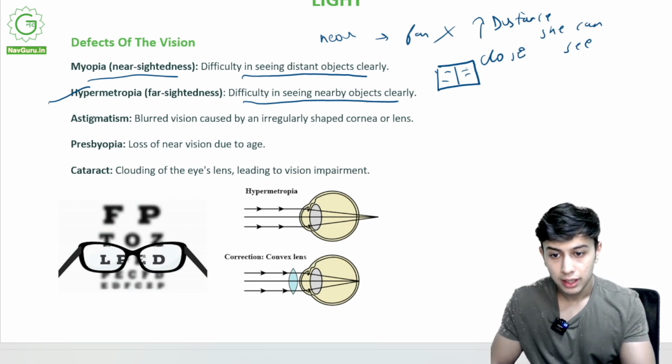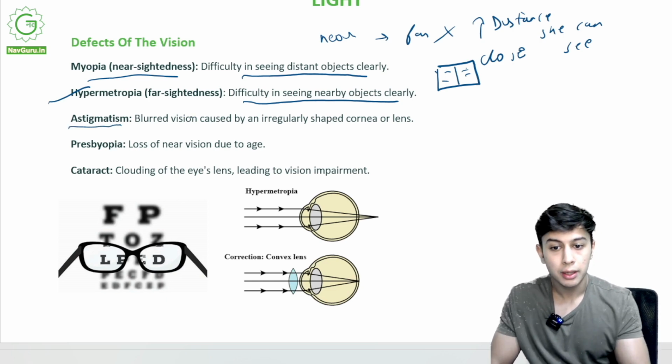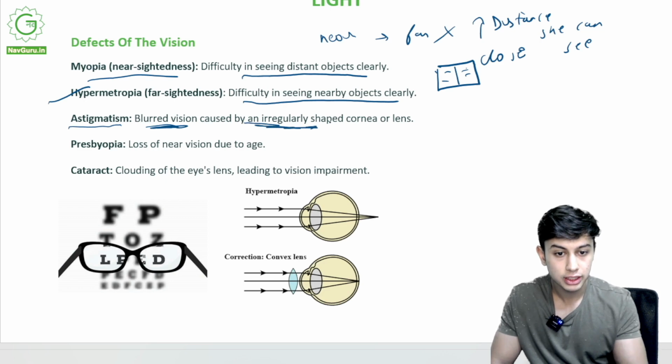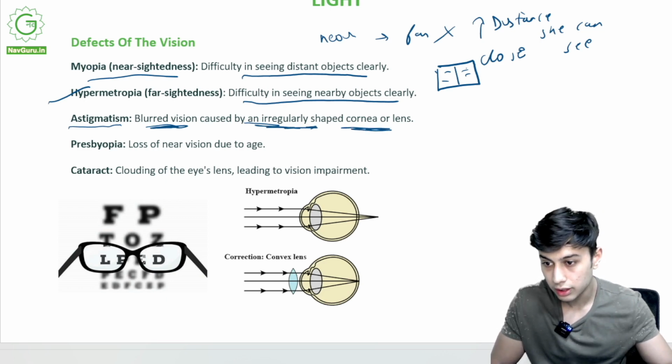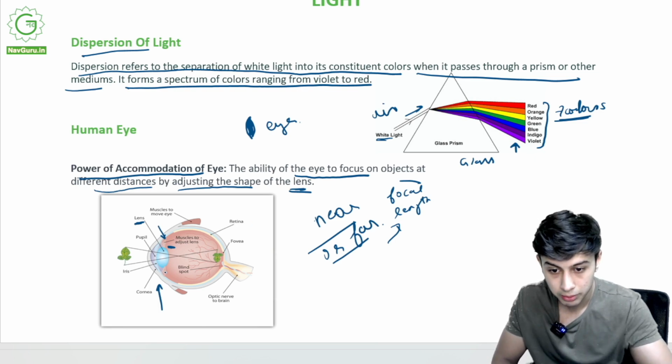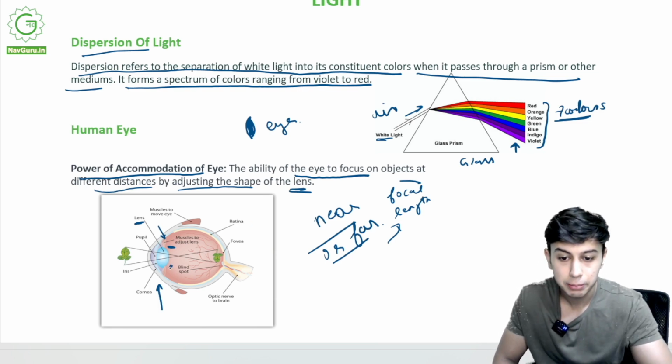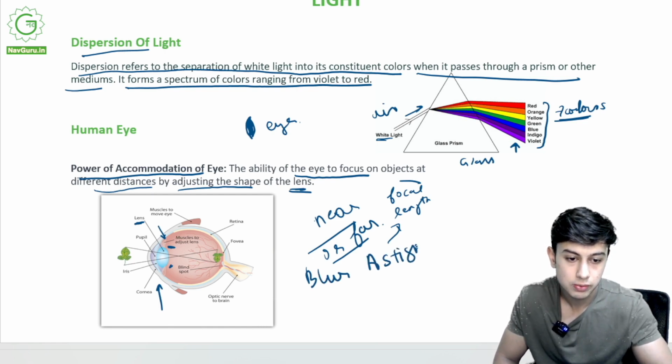Astigmatism. Blurred vision caused by an irregularly shaped cornea or lens. You remember this lens that I was talking about? If its shape is irregular, you will see blur. This is astigmatism.